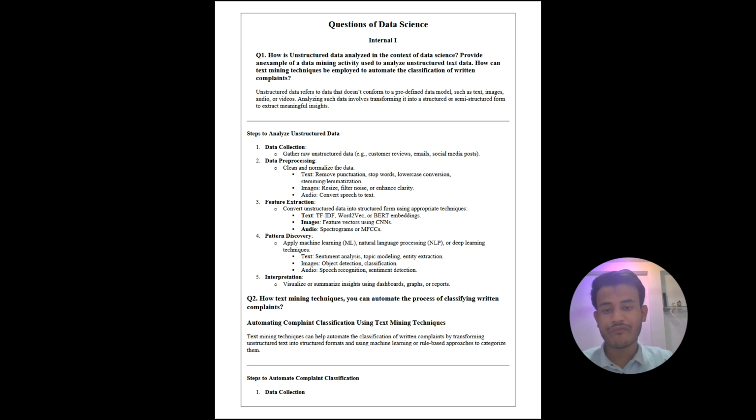Step three is feature extraction. Convert unstructured data into structured form using appropriate techniques. First is text: TF-IDF, Word2Vec or BERT embeddings. Second is images: feature vectors using CNNs. Third is audio: spectrograms or MFCCs.